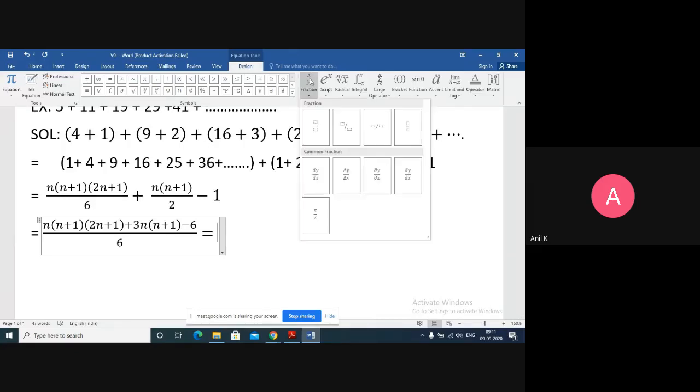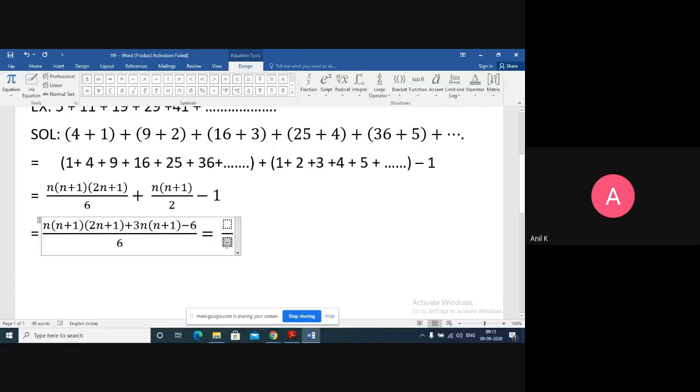Let me solve this question. The next question I will give you as homework. If I open the bracket, the first term n into n plus 1 comes as n square plus n, which will be multiplied with 2n plus 1. Can I do it directly, or let me write one step?